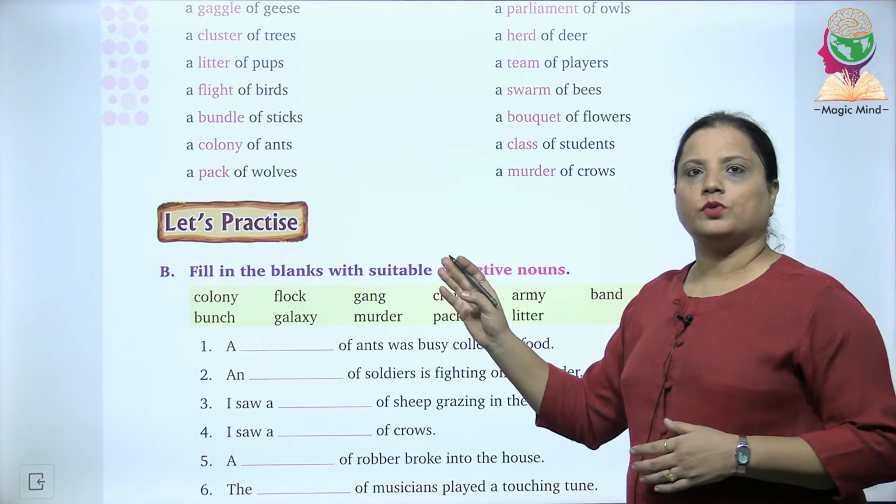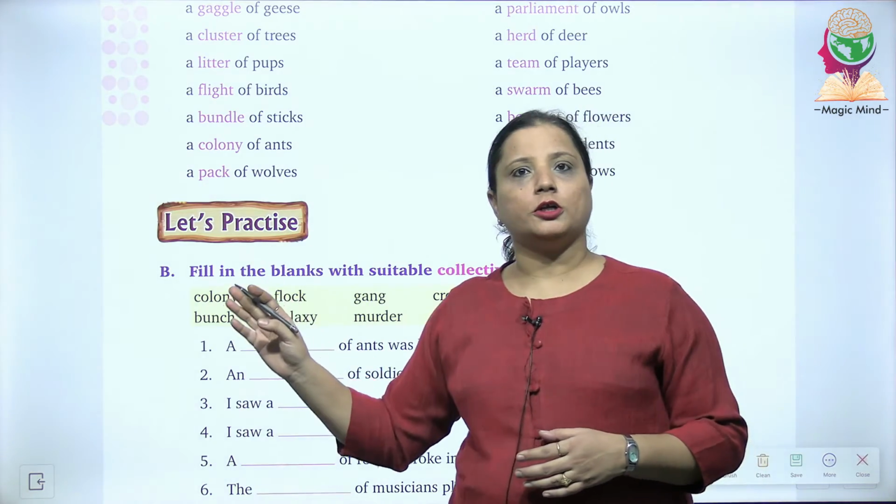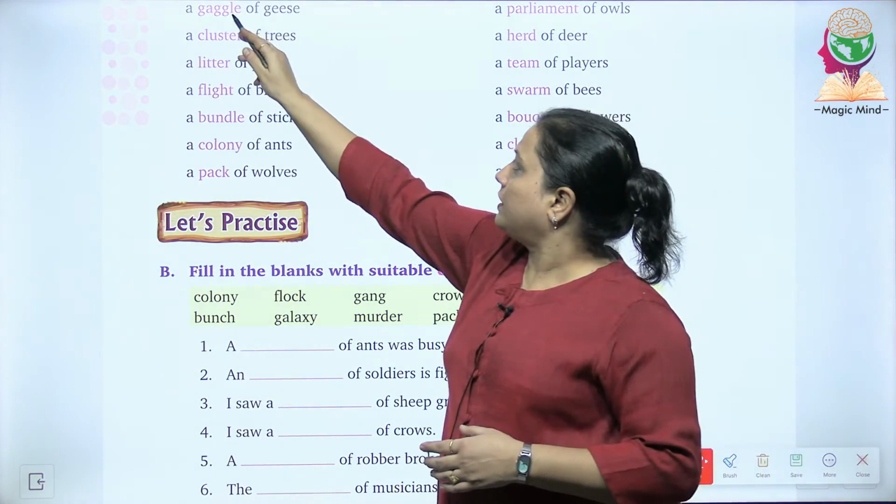The next one given over here again is the same as you have read earlier about the gaggle of geese.